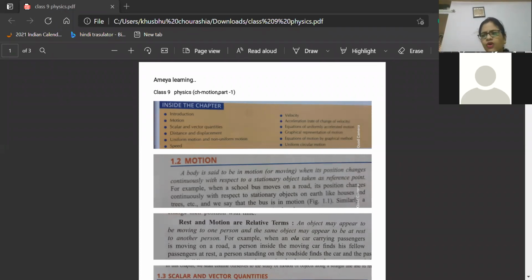So next time, whenever you see something kept on a table, I want you to think about what this object is at rest for. Kanishka, I'll explain one more time, beta. See, Kanishka, is earth stationary or is earth moving? Answer me. Moving or at one place, earth is there? Is earth moving? Kanishka, tell me the answer. Very good. Divya Shri is telling, yes, Kanishka. Earth is moving. Yes or no, Kanishka?